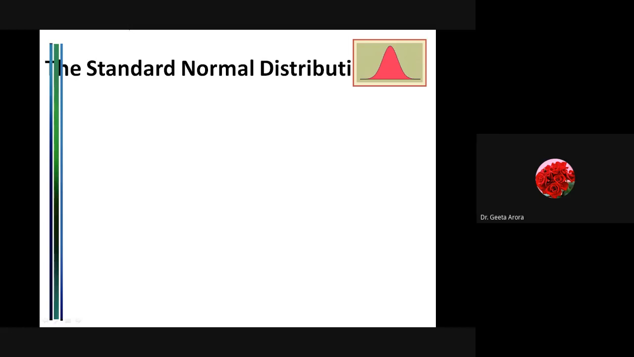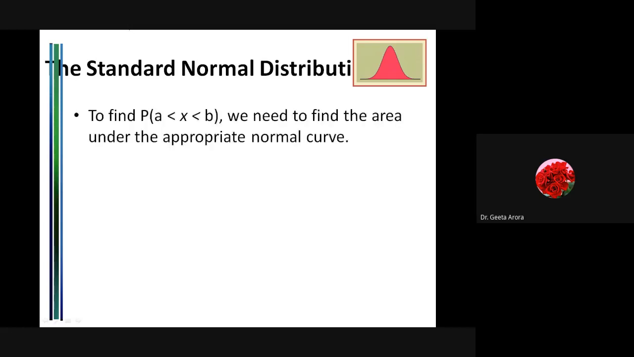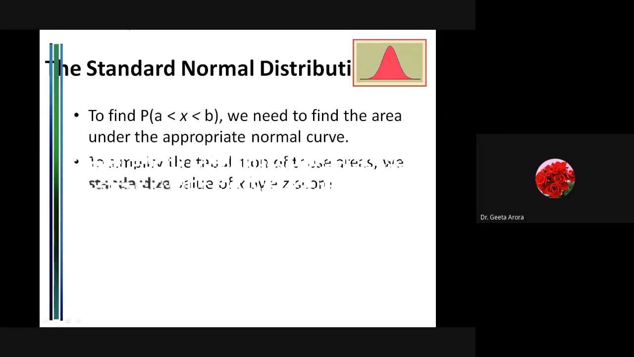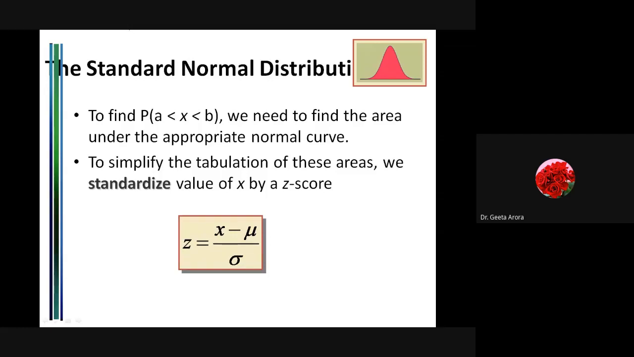So here, let's see what we're talking about. Here we are talking about the standard normal distribution. To find the probability that x lies from A to B, we need to find the area under the normal curve. And to simplify the tabulation, we standardize the value of x by a z-score. Now what is z? Z is equal to (x minus mu) by sigma.